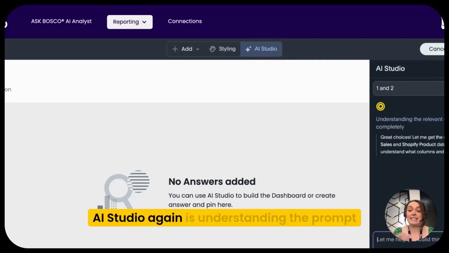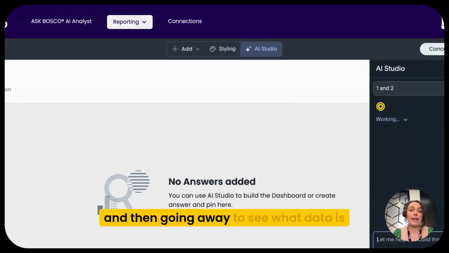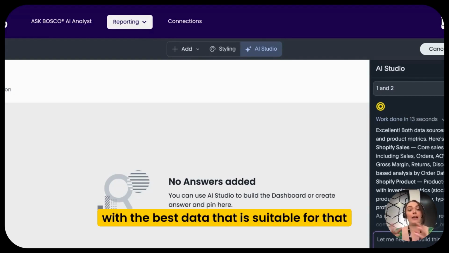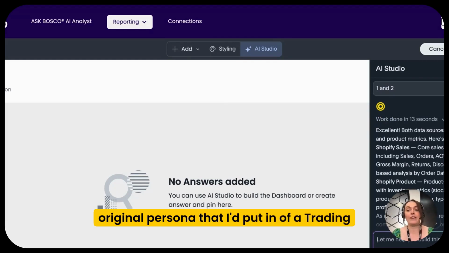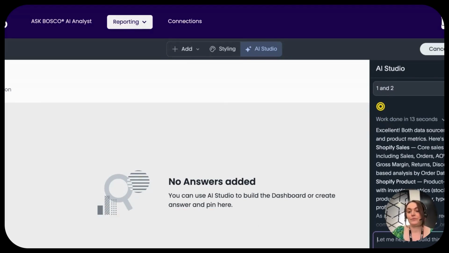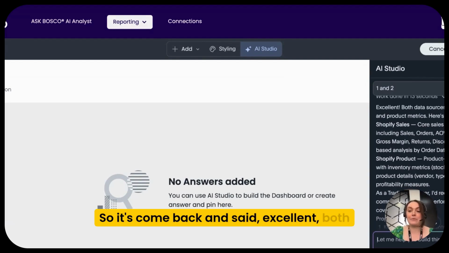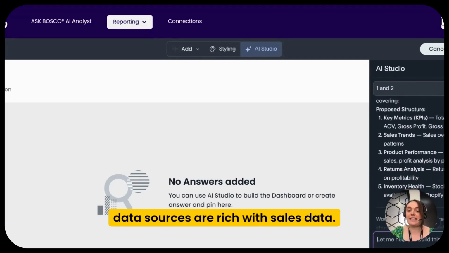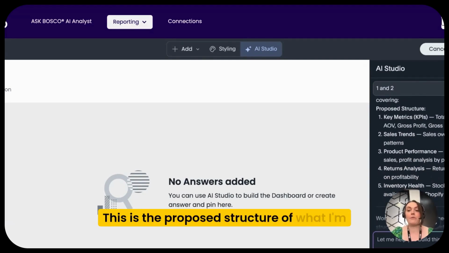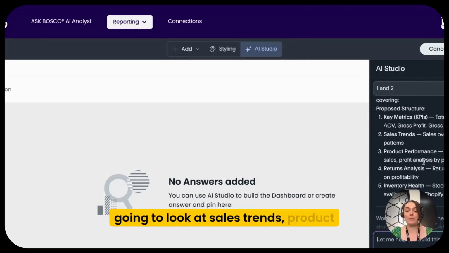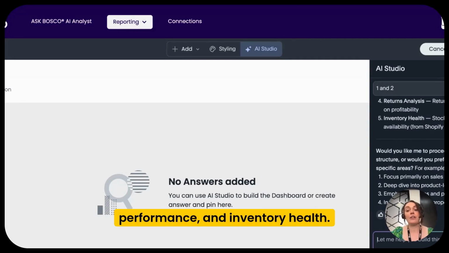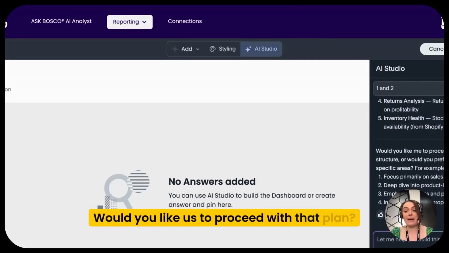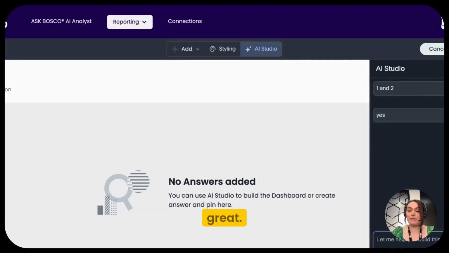AI Studio again is understanding the prompt and then going away to see what data is available within those data sets to come back with the best data that is suitable for that original persona that I put in of a trading manager. So it's come back and said, excellent, both data sources are rich with sales data. This is the proposed structure of what I'm going to do. We're going to look at key metrics, sales trends, product performance, and inventory health. Would you like us to proceed with that plan? So I'm just going to say yes, that would be great.